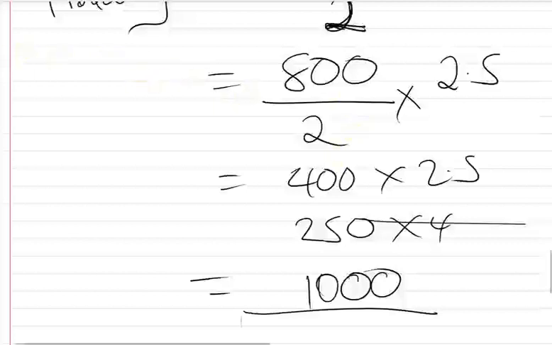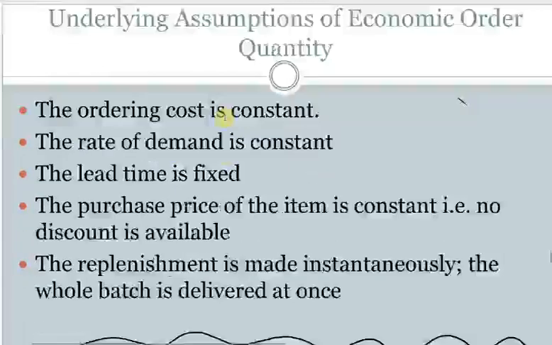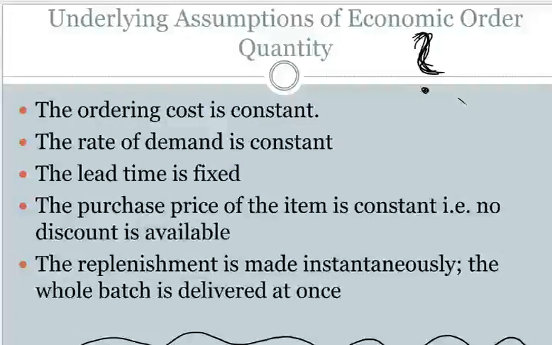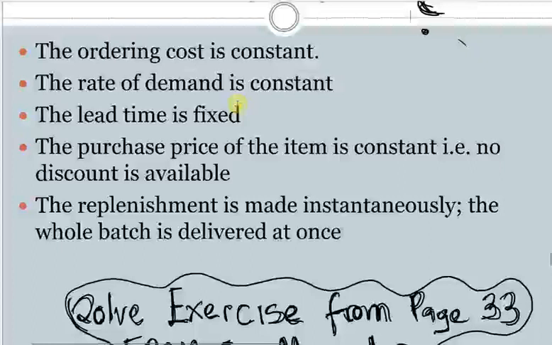So, for example, before we see that example, let's first look at the assumptions. This is one of the most critical parts that they might ask when they're asking about economic order quantity. What are the assumptions that underlie the economic order quantity? So the first one is ordering is constant. They assume that ordering will be constant. One, the rate of demand is constant. The rate is constant. The lead time is fixed.